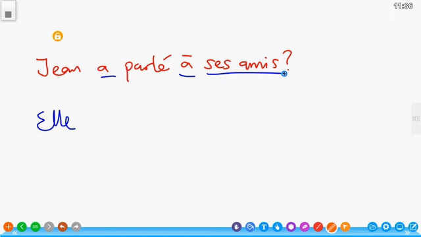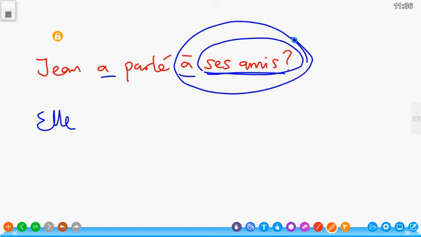So one has an accent, the other does not have. The one that has an accent is the preposition. So ses amis, which is their friends, being that Jeanne is a female. And then the friends are introduced by a preposition. So you replace this because this, the friends, is the object. When you replace with leur, then you further do what? You move it before the verb.